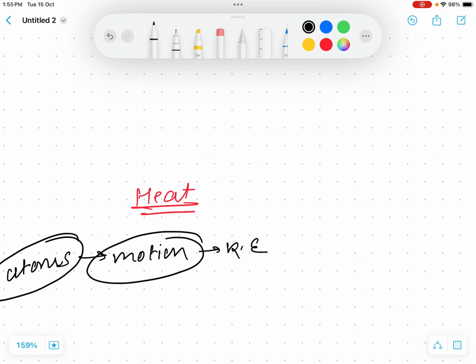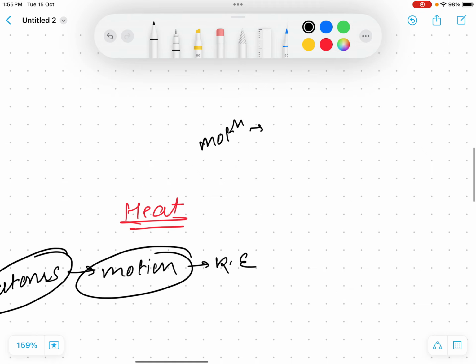We know that when atoms or particles are in motion, the energy possessed by such particles is kinetic energy. And when there is no motion, they are just sitting at a certain position, the energy possessed by such particles is potential energy.